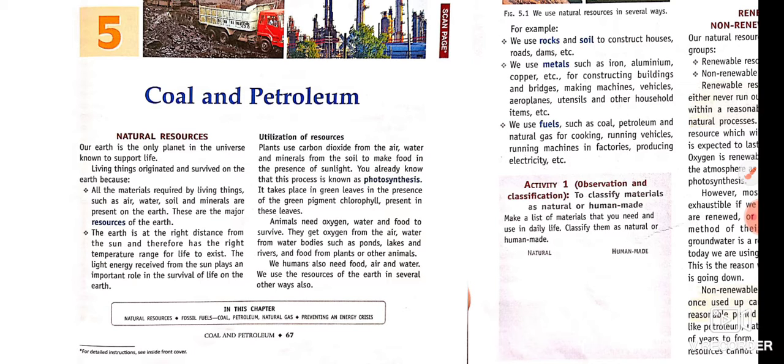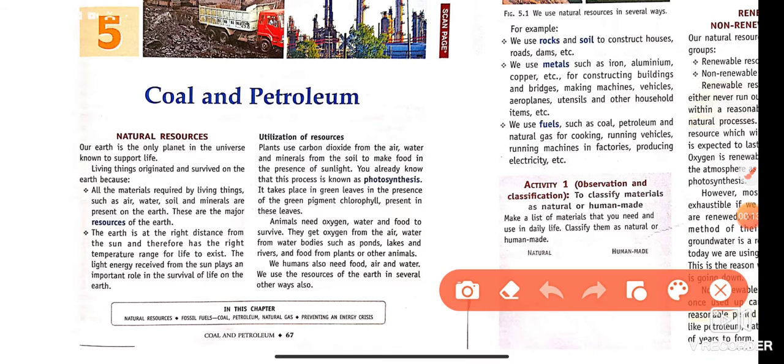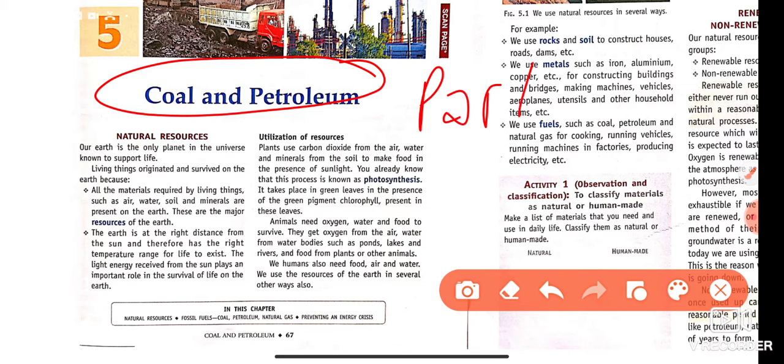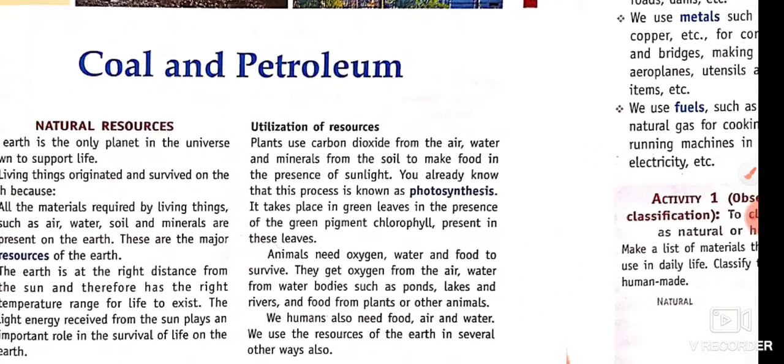So, dear students, today we are going to start chapter 5 of class 8 science, that is coal and petroleum. First of all, we discuss natural resources, and then what are the non-renewable and renewable resources and why we need to conserve the resources. This is the first part of the chapter. In this section, we will discuss natural resources, renewable and non-renewable resources, and conservation of resources. So, let's start this section.